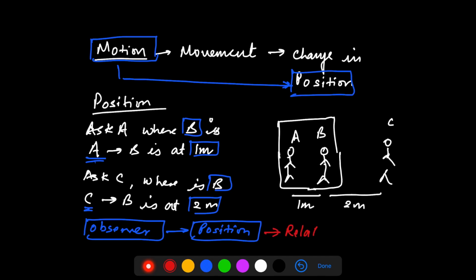So now what I can say in a nutshell is that position is a relative term, which means that relative to one observer, the position can be something, and relative to another observer, the position can be something else.